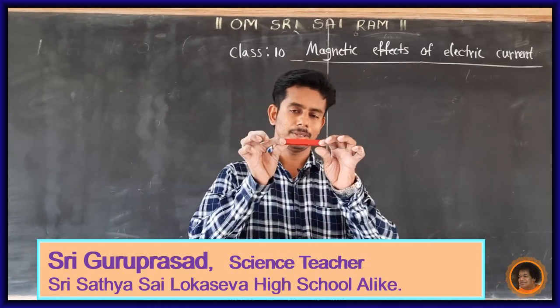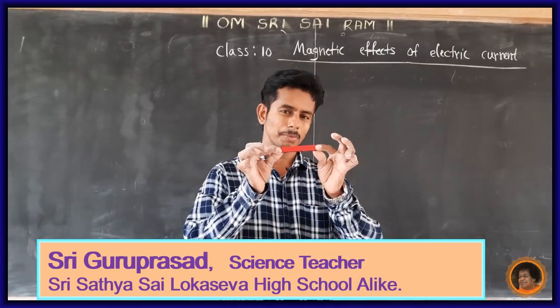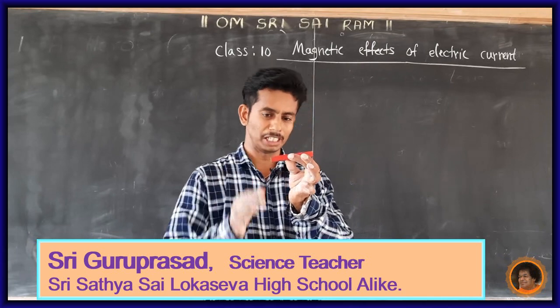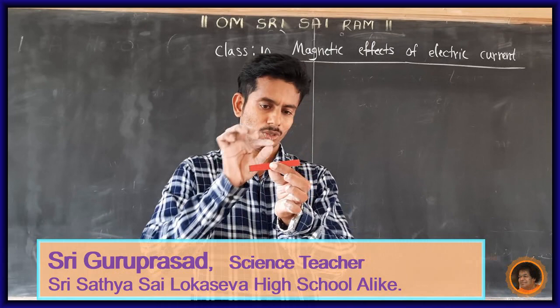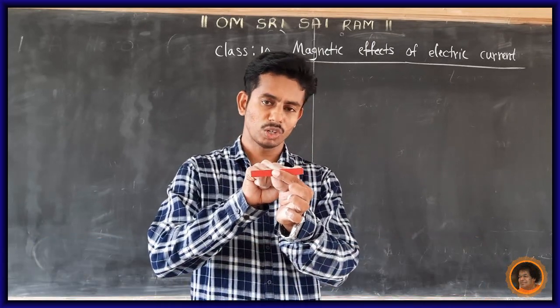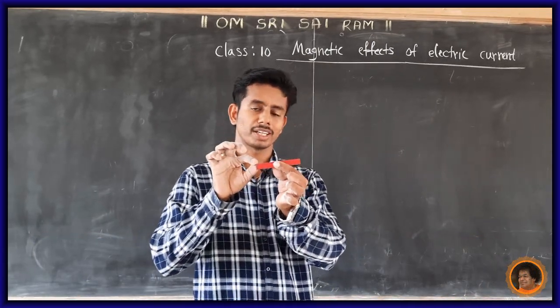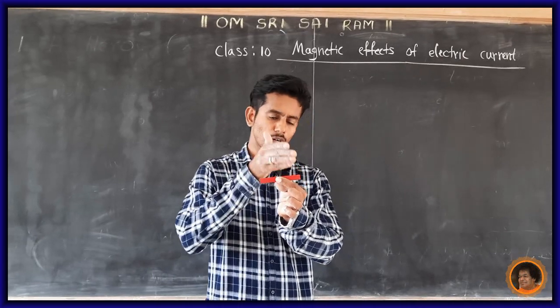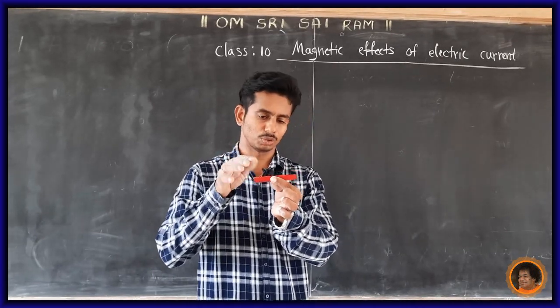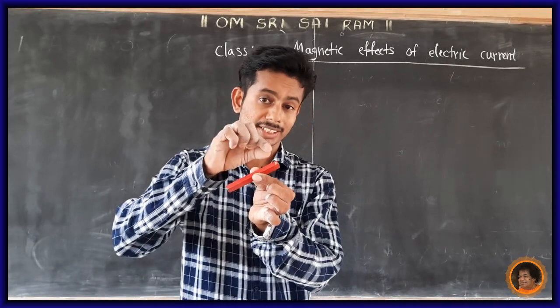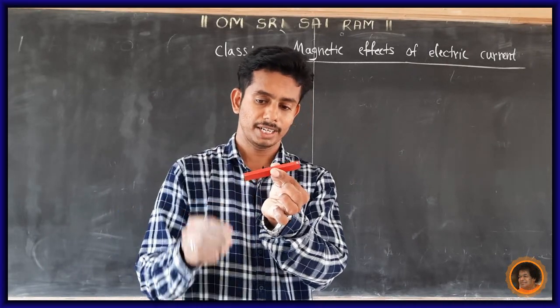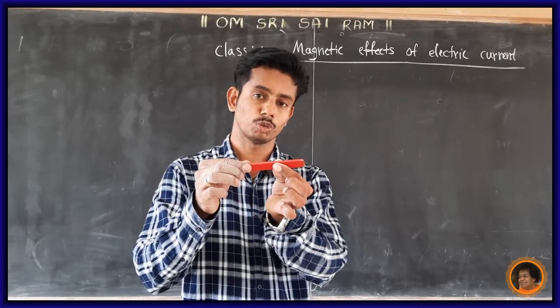Now, this is a magnet. A magnet means it has a magnetic field. In a magnet, two poles are there. This one is called the north pole and this one is called the south pole. Why is it called north and why is it south? The dotted portion is the north pole and the other pole is the south pole.